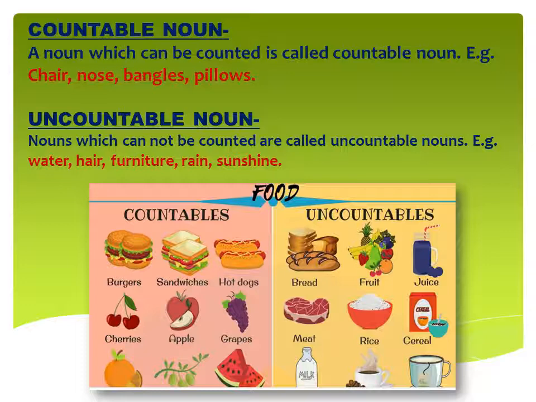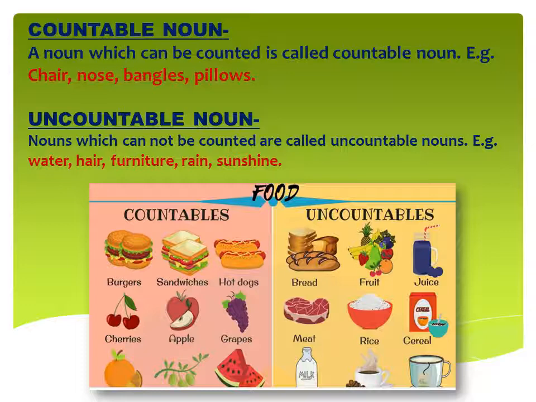Now fruits. Like in countables, we have divided the fruits. Apple is different, watermelon is different, oranges are different, so that's why we can count them. But when we are placing them together, so many fruits as you can see in the picture, then all the fruits combined and joined together will come in uncountables.